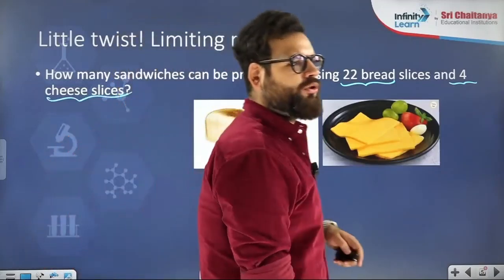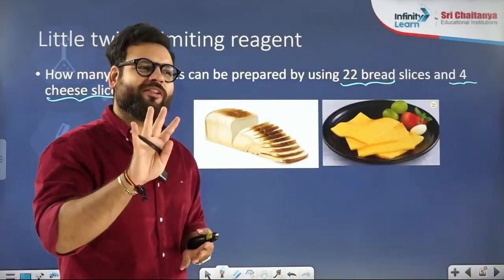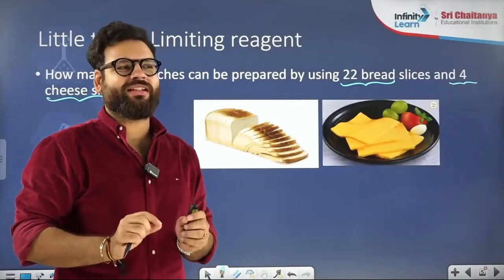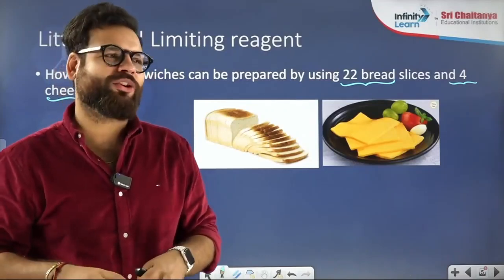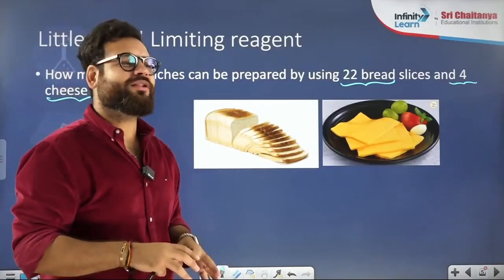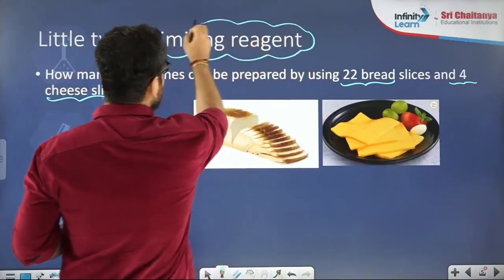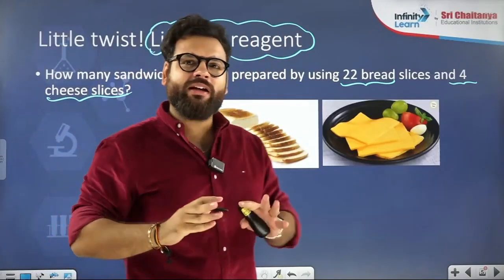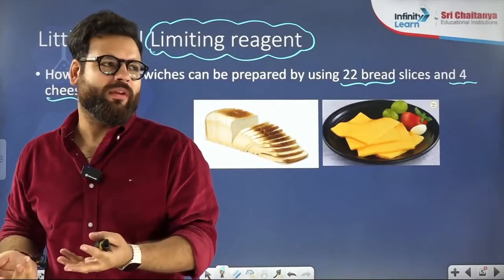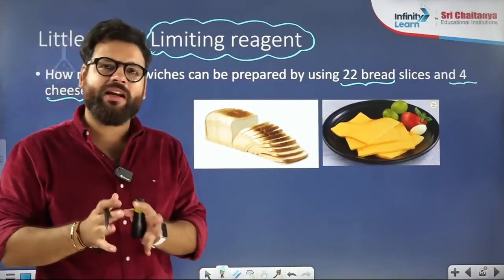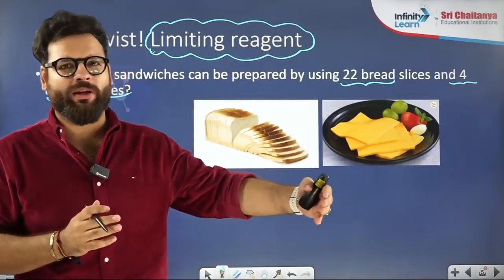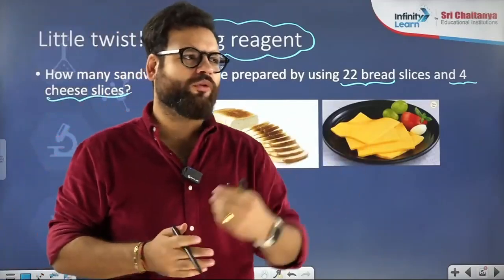How many sandwiches can you make? You can make only 4 sandwiches. This is a complication which comes in stoichiometry, called the limiting reagent. Sometimes you will take 2 reactants, but one reactant will finish after some time. Whenever one of the reactants finishes, the reaction will stop happening. Very good, 4 is the answer.